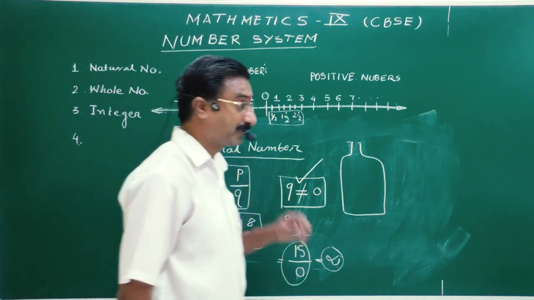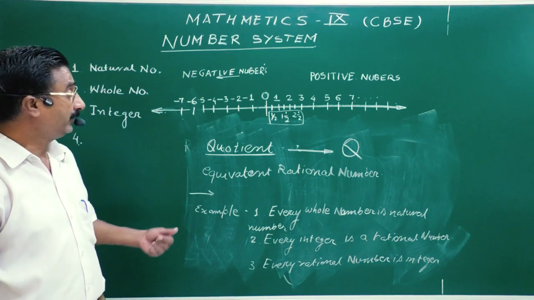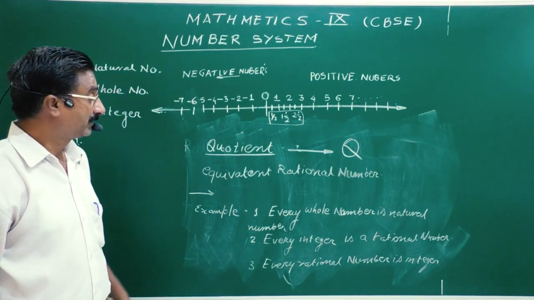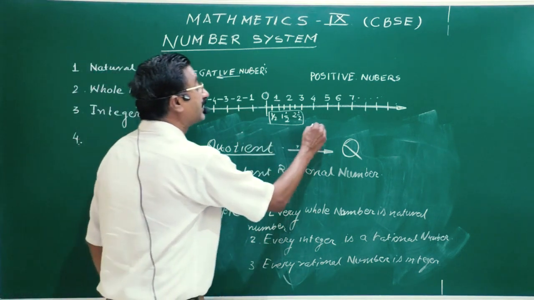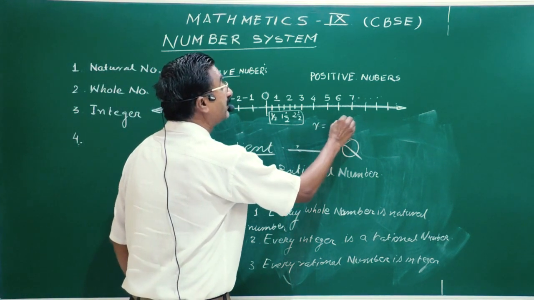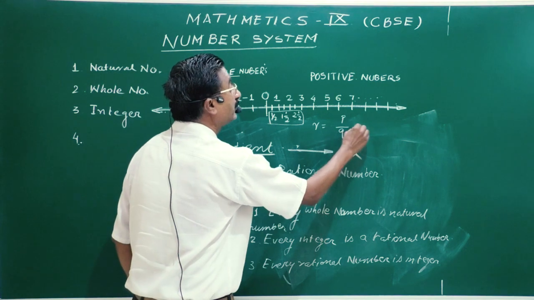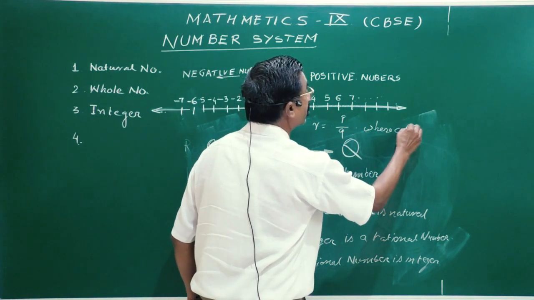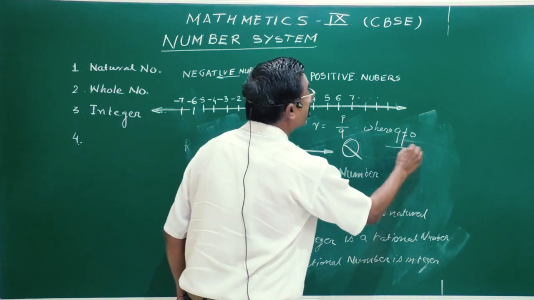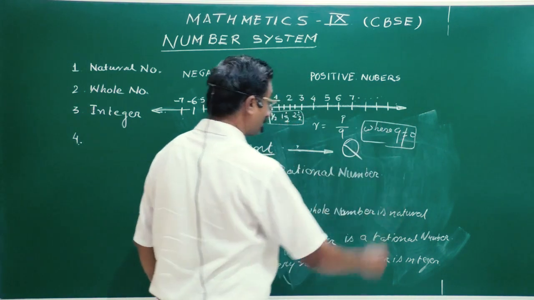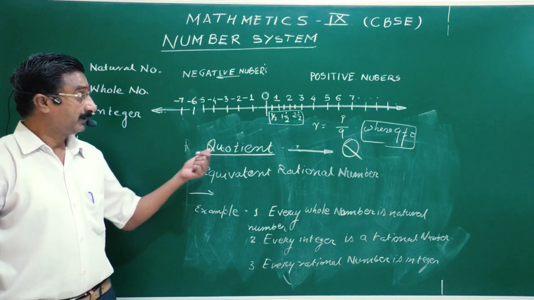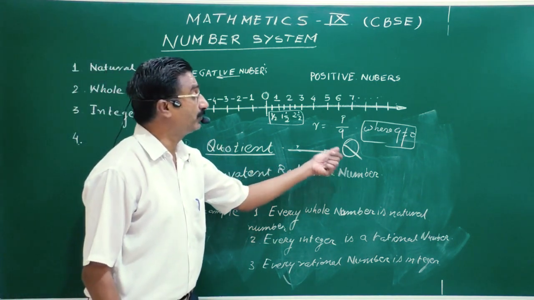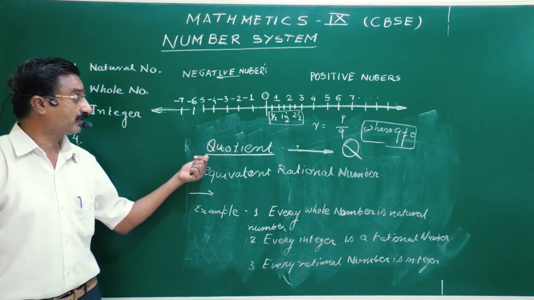Clear? Okay. Now rational numbers, which we denote by small r, can be represented in the form of P by Q, where Q is not equal to 0. This is important. Keep it in mind. Now the set of rational numbers is denoted by capital Q, because it is called quotient.